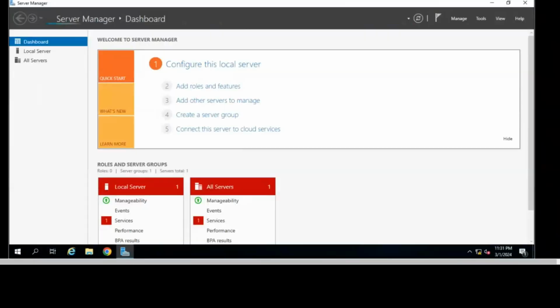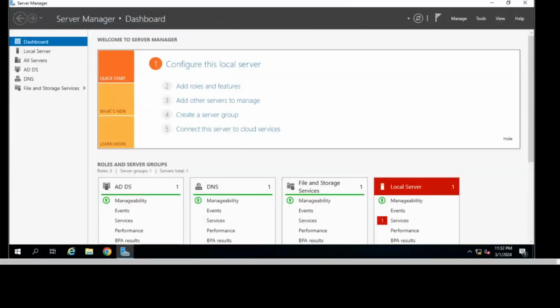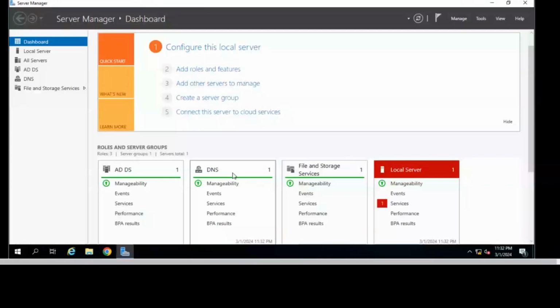Let it refresh. After that, see my screen. Right, here you can see in this dashboard I now have the ADDS and DNS services. When you install the ADDS service, the DNS service is automatically installed. So now we have both services. And in the local server we have this one error, so just click on that.